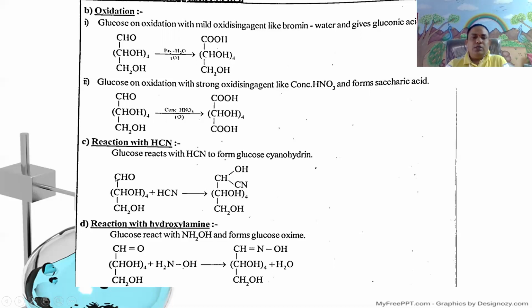The chemical equation is CHO, (CHOH)4, CH2OH plus HCN. The aldehyde group undergoes nucleophilic addition with hydrogen cyanide. It gives cyanohydrin, CH(CN)OH, (CHOH)4, CH2OH, which is the cyanohydrin of glucose.